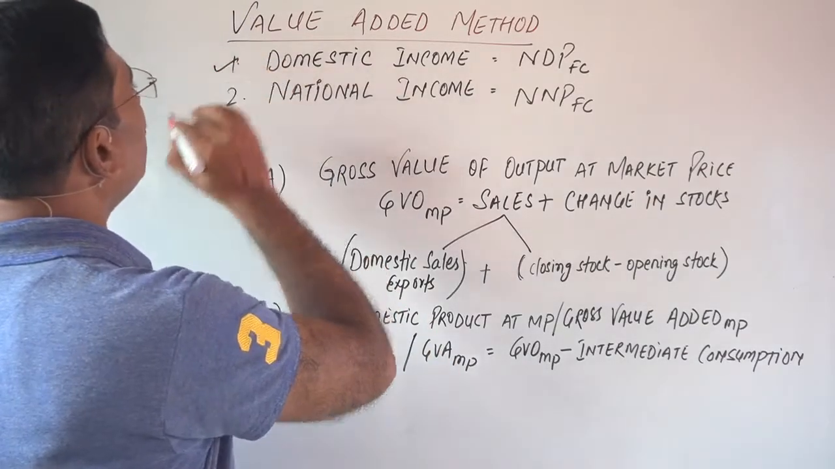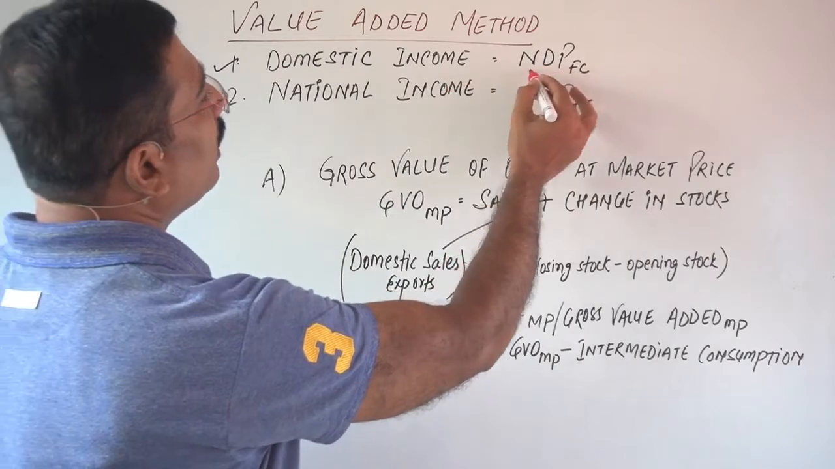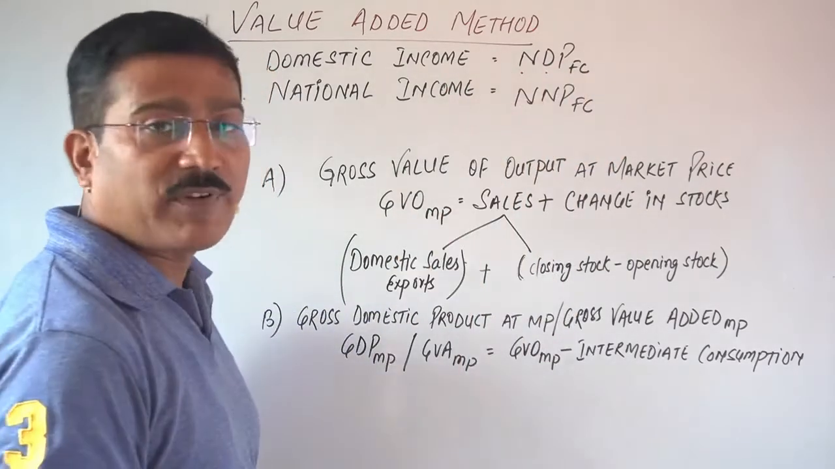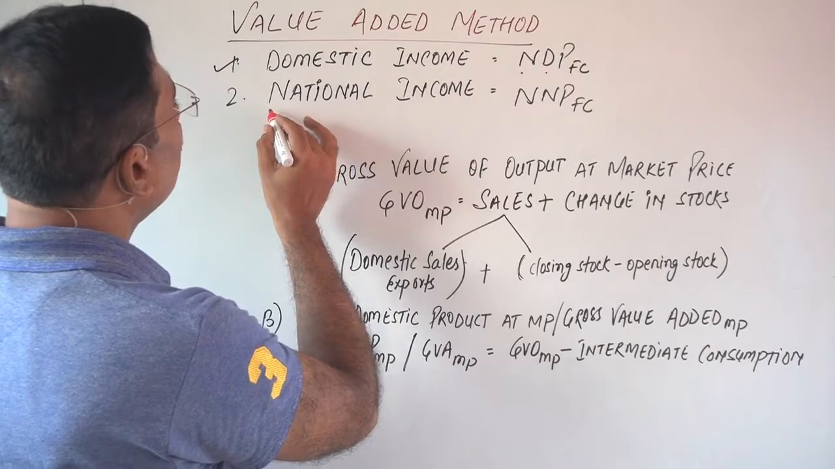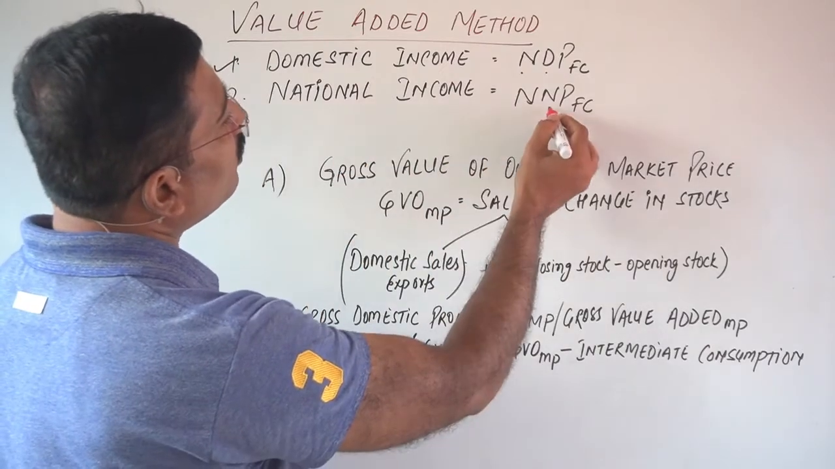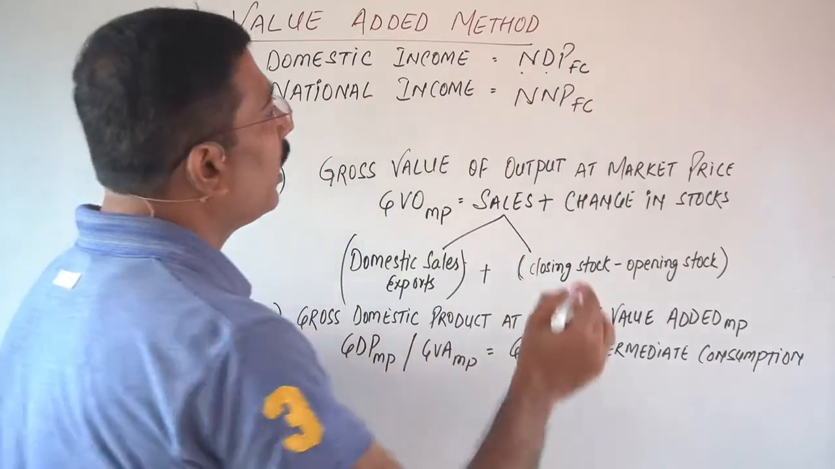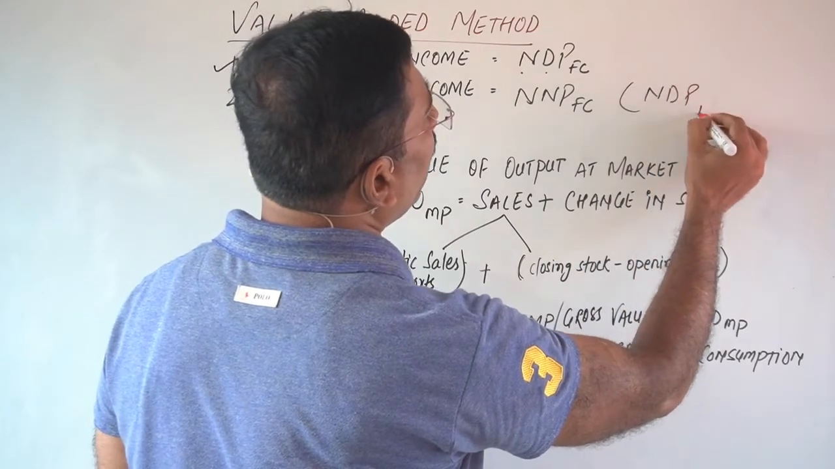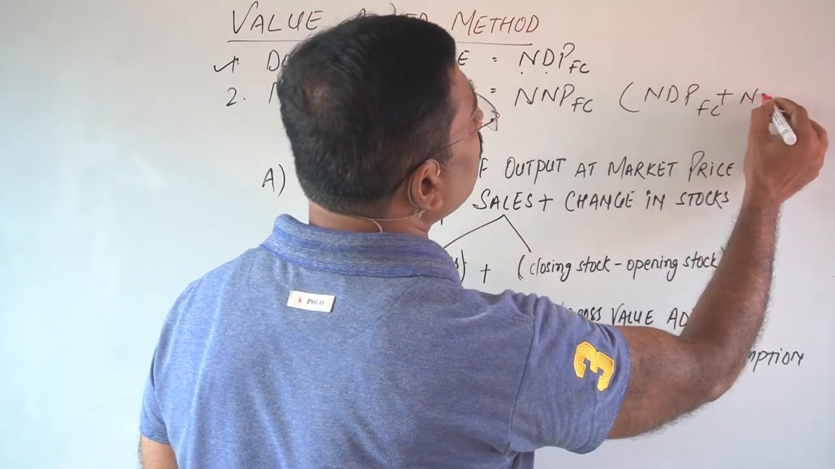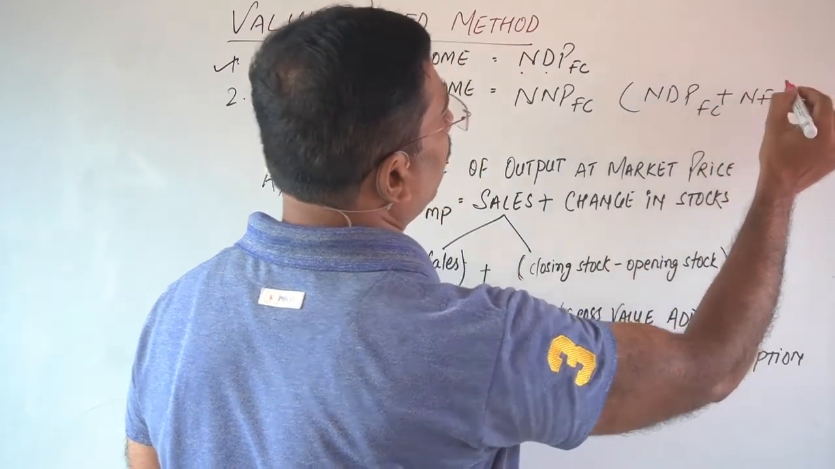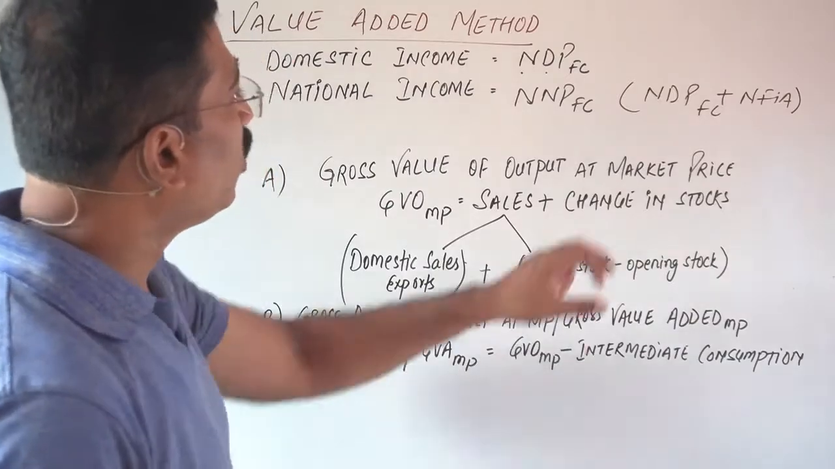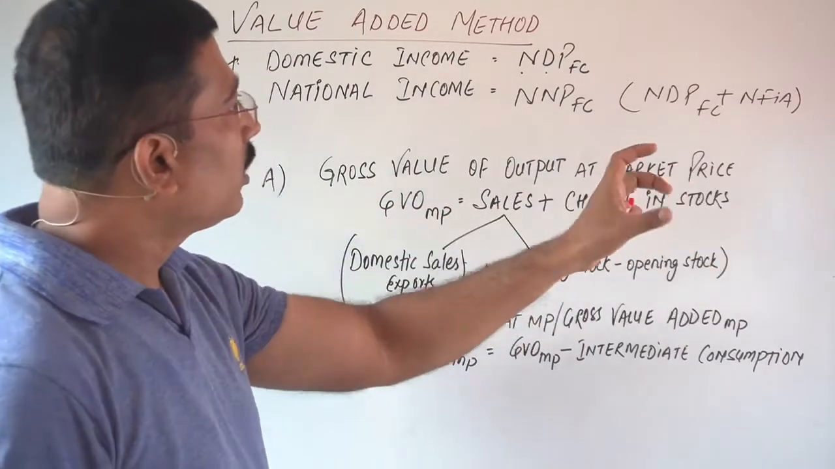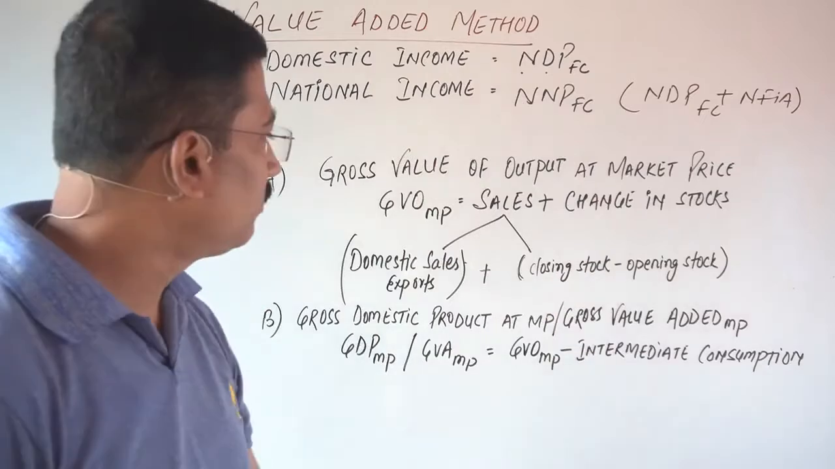The first one is the domestic income, that is net domestic product at factor cost, and the other one is national income, which is equal to NNPFC. As you know, the national income is the sum of NDPFC plus NFIA. Okay, domestic income plus net factor income earned from abroad, that will be your national income.